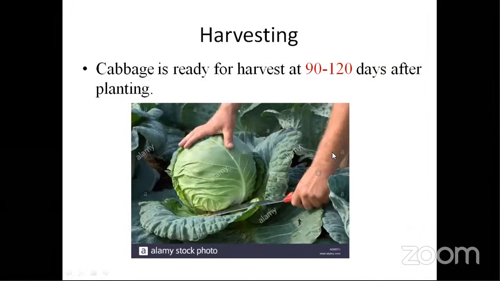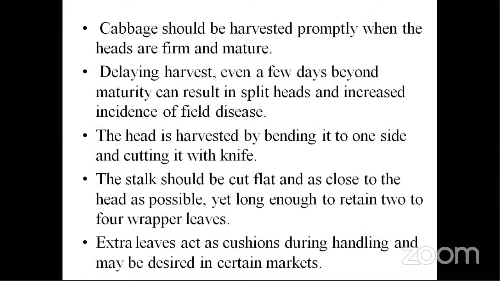So here we can see harvesting, which is done at 90 to 120 days after planting. It depends: it starts from 60 to 80 days for early types, 80 to 100 days, and finally 120 days for the late types. We can cut with hand. If you delay the harvest for a few days, there is a chance that splitting of the head will occur because it has completed its vegetative phase. Now it will try to enter its reproductive phase, so the head will start splitting.